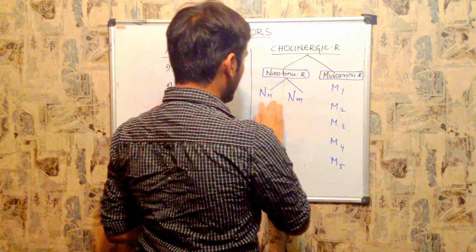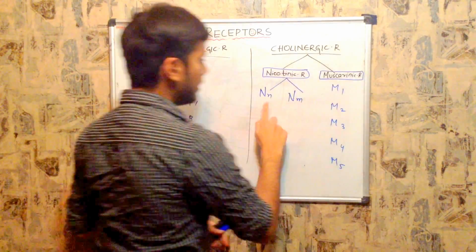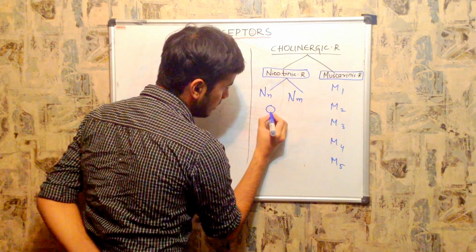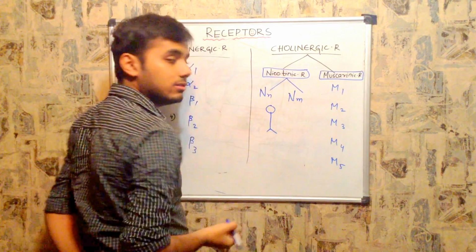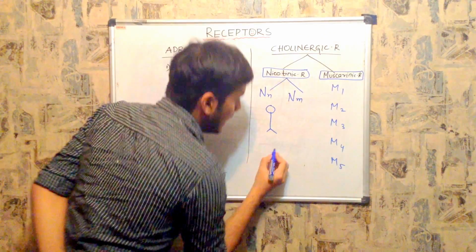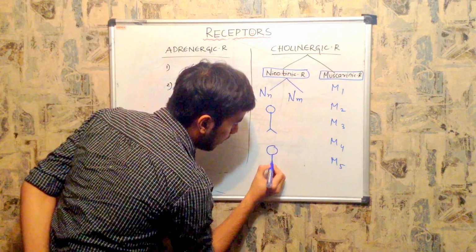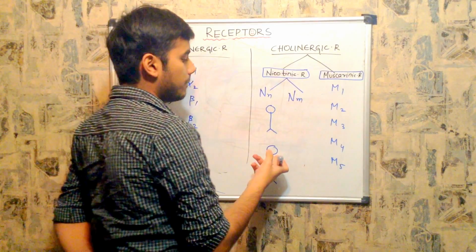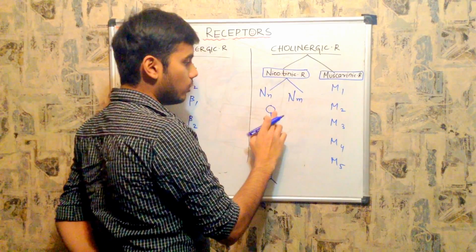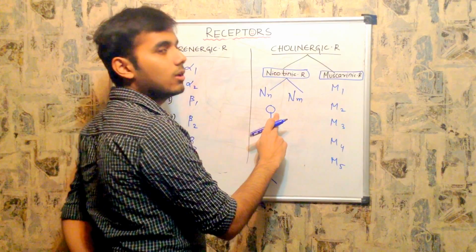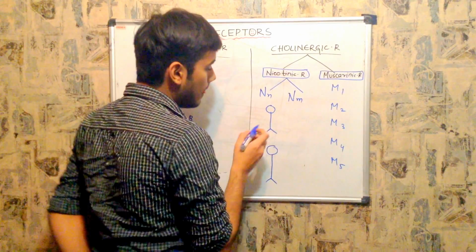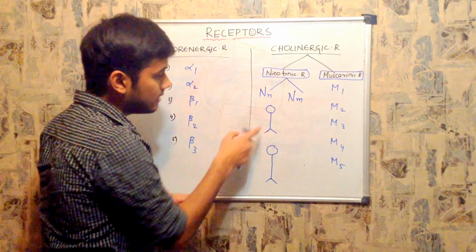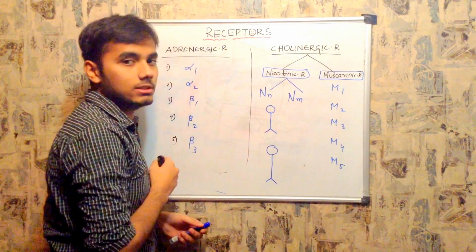as I told you, what is neuronal type and neuromuscle type? This is a cholinergic neuron. It means it is releasing acetylcholine, and this is one more neuron, right? I don't know what type of neurotransmitter this is releasing, but I know that this upper neuron is releasing acetylcholine, right? Now, this neuron has to activate this neuron.